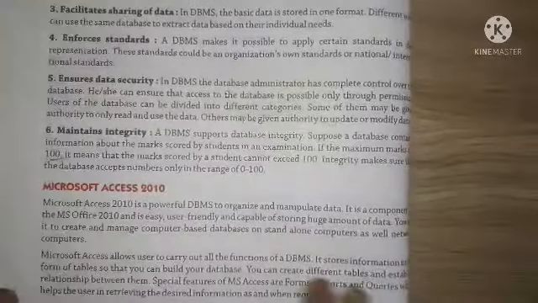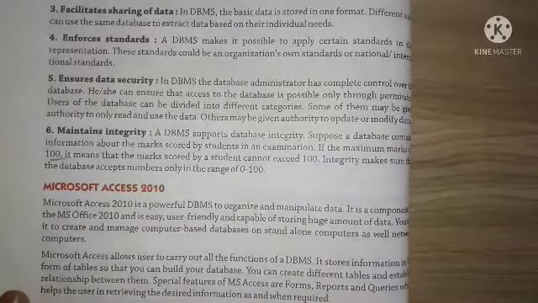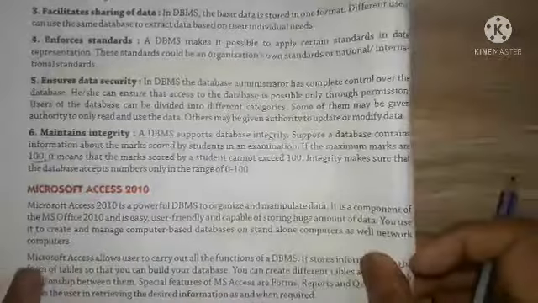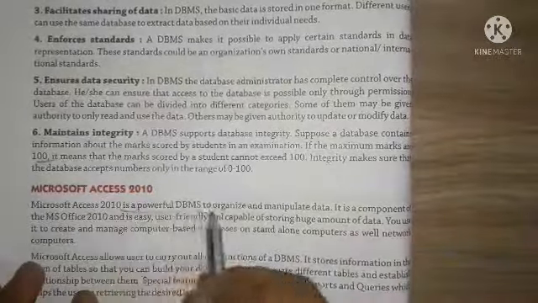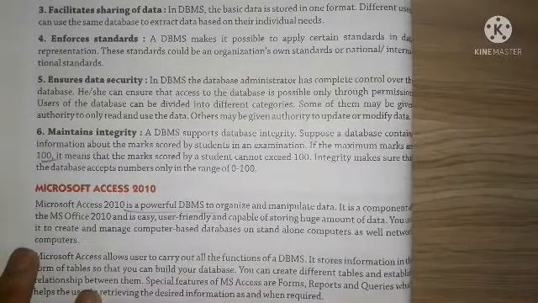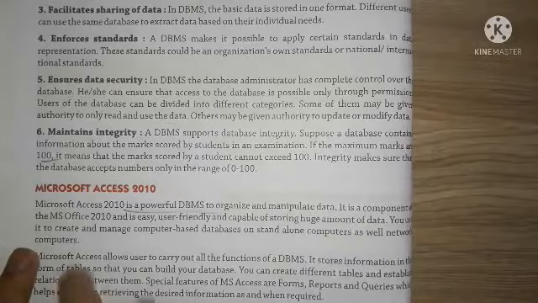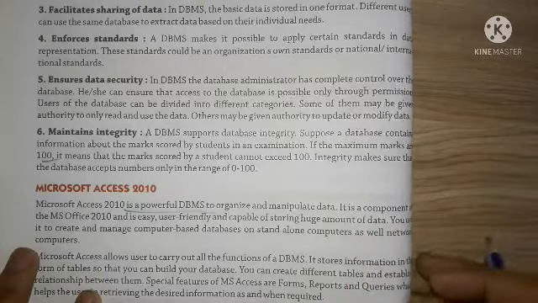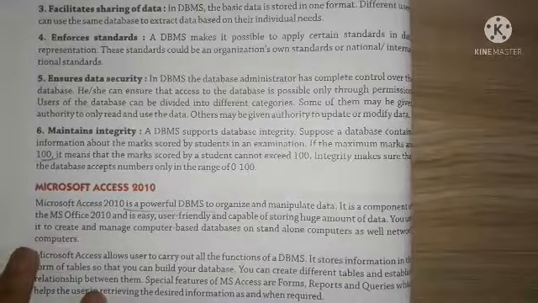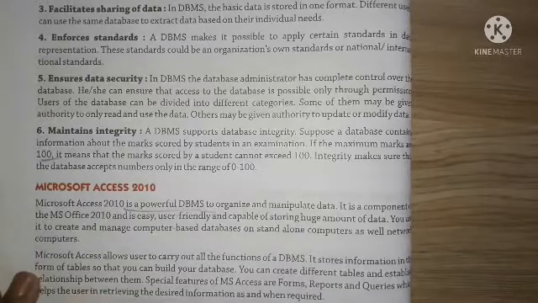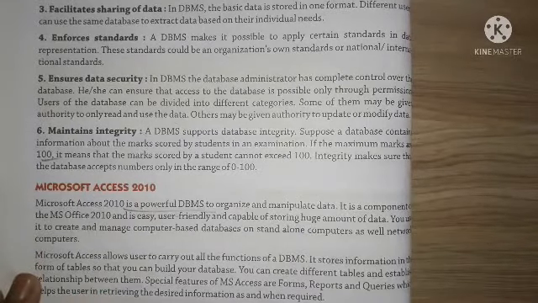Okay, now here is our main topic, that is Microsoft Access 2010. Microsoft Access 2010 is also a DBMS which can organize and manipulate data. It is a component of MS Office and is very easy and user friendly. It can store a very huge amount of data. You can create and manage your computer based database on your personal computer as well as on a network.